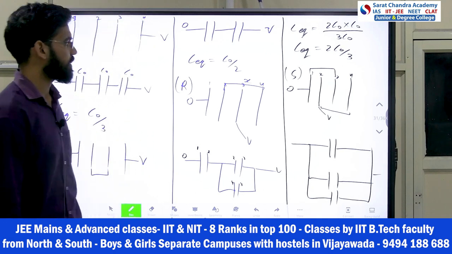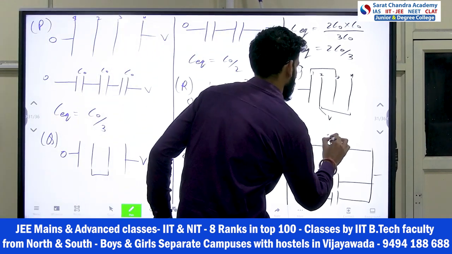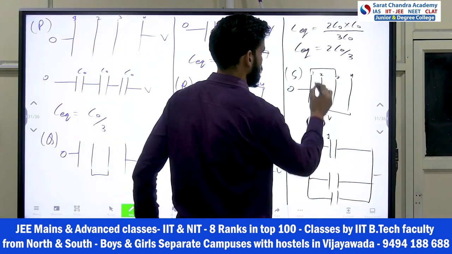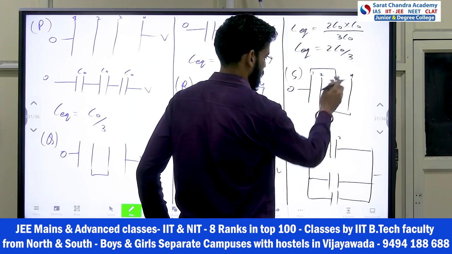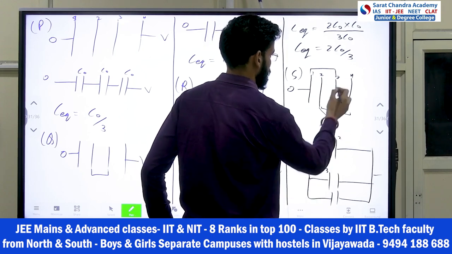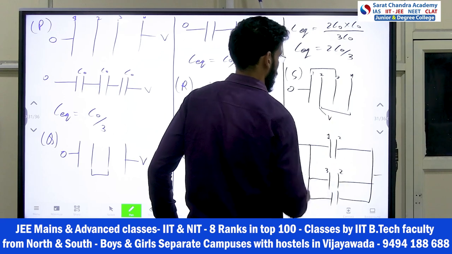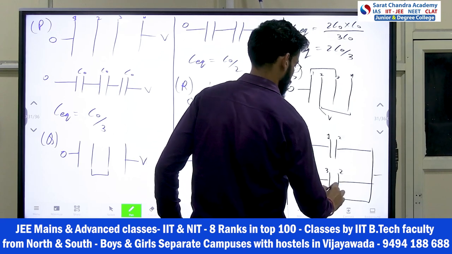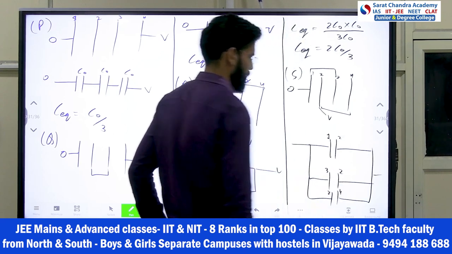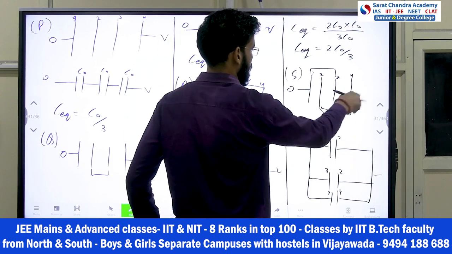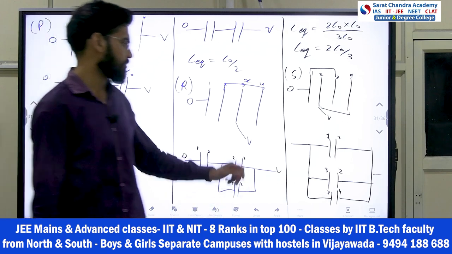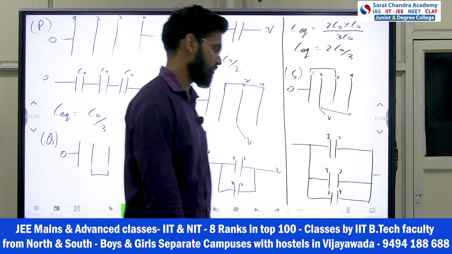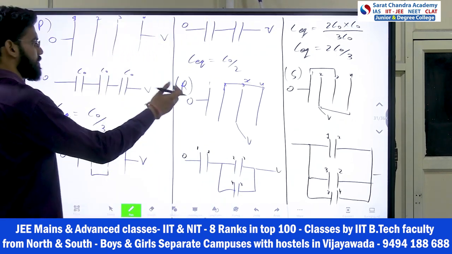Okay. How did it come? 1 and 3 are maintained at the same potential, right? So opposite to 1 there is 2. And opposite to 3 there is a 2, and opposite to 3 there is a 4. And 2 and 4 are maintained at the same potential. So they are connected at the same point. That's how this came. So these all are in what? Parallel connection. So parallel connection, just add them.